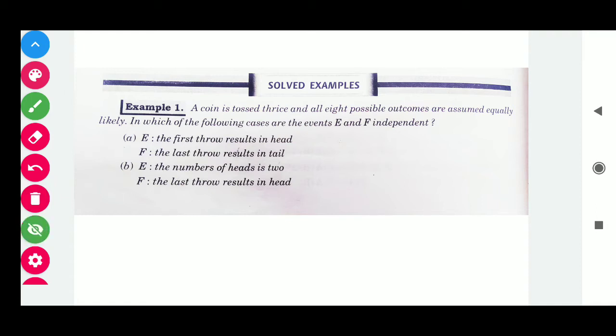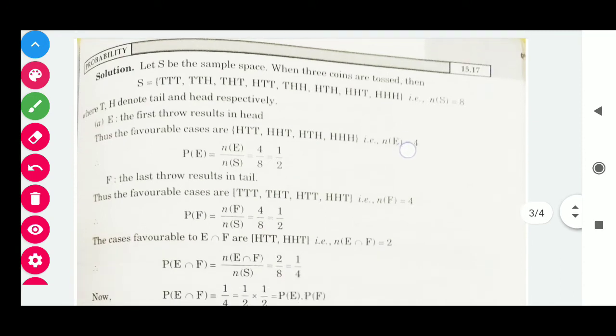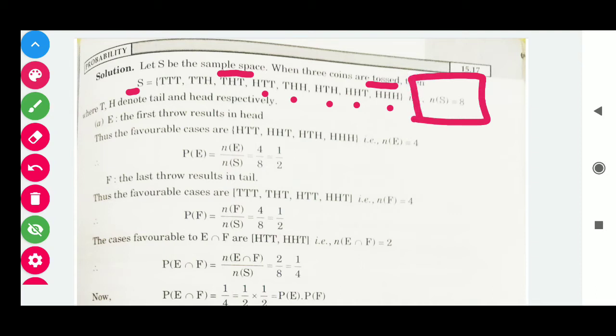The first problem: E is the event that the first throw results in head, and F is the event that the last throw results in tail. Here is the solution. First of all, we have to make the sample space. Let S be the sample space when 3 coins are tossed. Then S = {TTT, TTH, THT, HTT, THH, HTH, HHT, HHH}. So we have a total of 8 outcomes in the sample space.